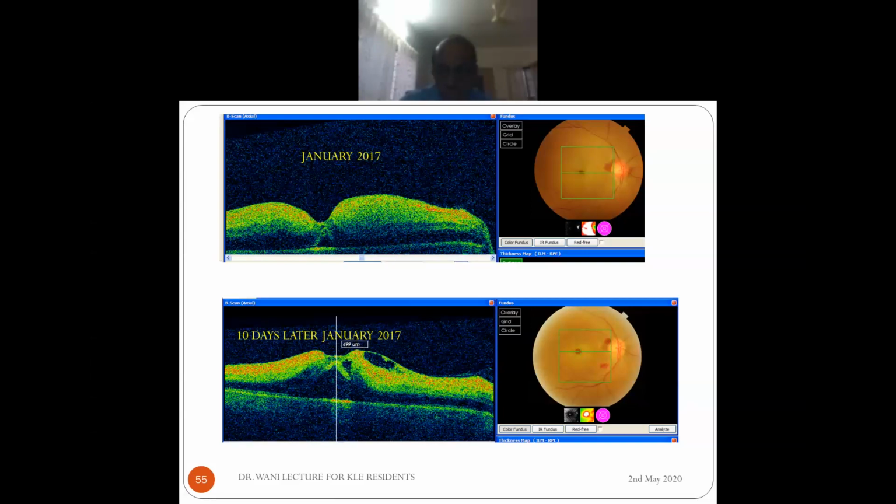55, sir. Okay. So this I showed you within 10 days he had the opacification had become less, but he had developed some retinal hemorrhages probably due to hypertension.